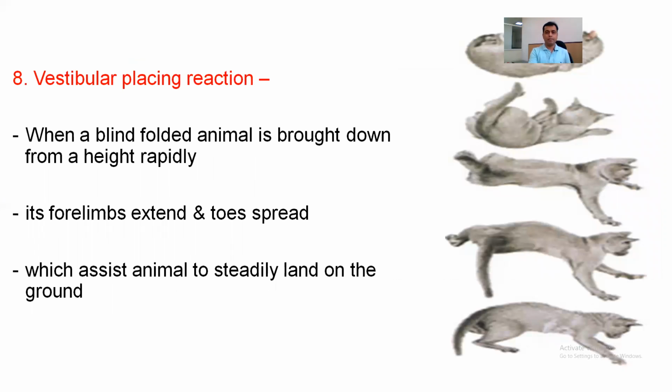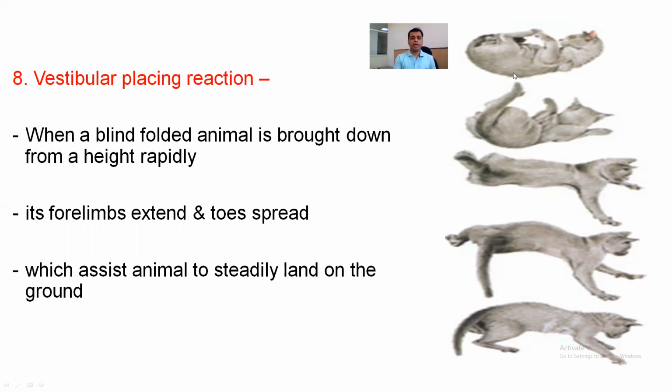Next is vestibular placing reaction. When a blindfolded animal, as we can see in the diagram here, is brought down from a height, its forelimbs extend and toes spread. Here we can see the forelimbs are extended, whereas the toes are spread, which assists the animal to steadily land on the floor or the ground.